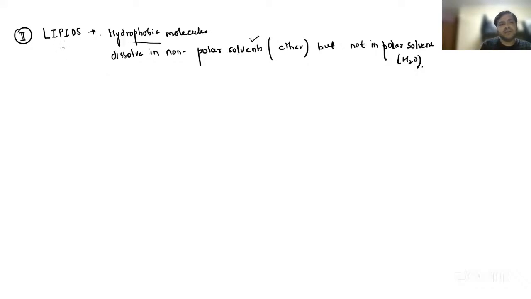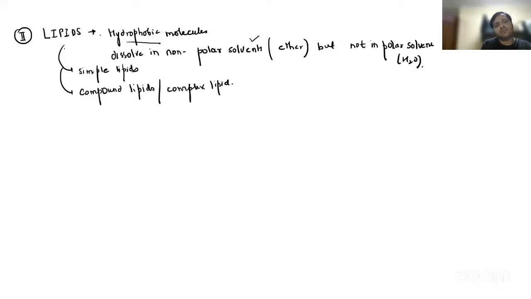We have simple lipids, compound lipids or complex lipids, derived lipids, and miscellaneous lipids, right?